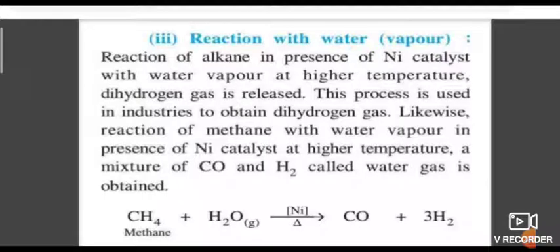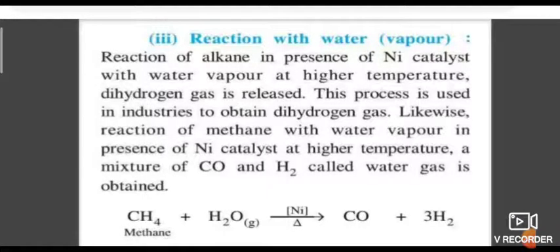Next, controlled oxidation. Methane on oxidation in the presence of copper gives methanol. Methane undergoing oxidation in the presence of molybdenum oxide gives methanol. Ethane undergoes oxidation in the presence of manganese acetate to give ethanoic acid. 2-Methylpropane on oxidation gives 2-methylpropanol, (CH3)3COH.